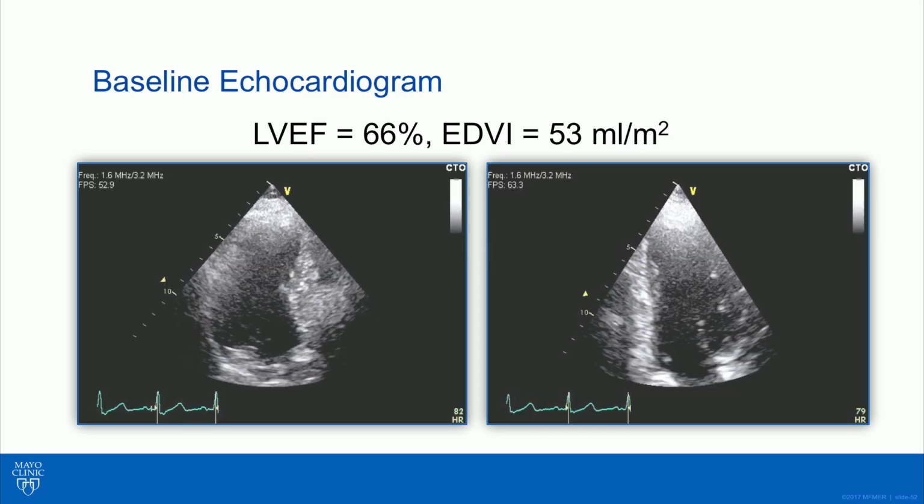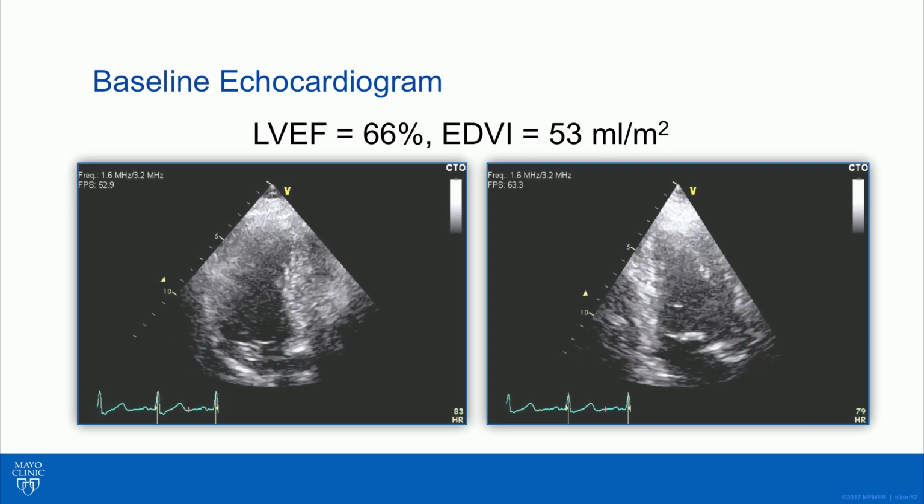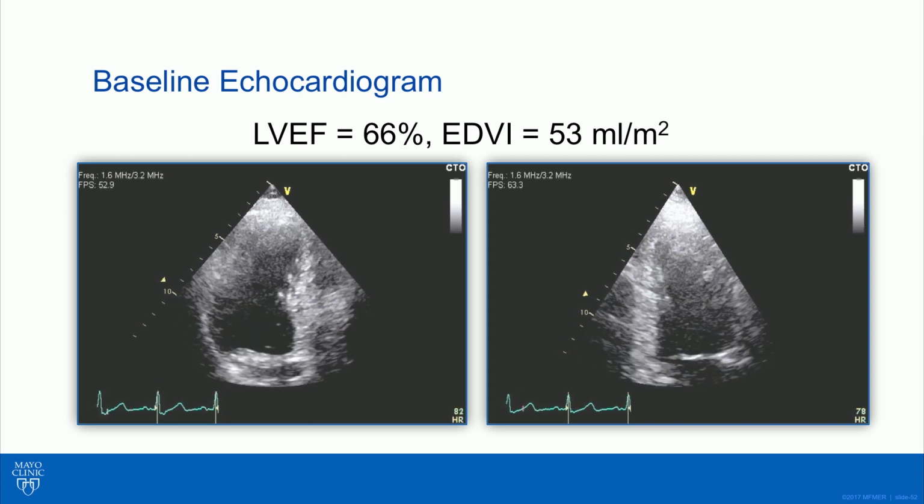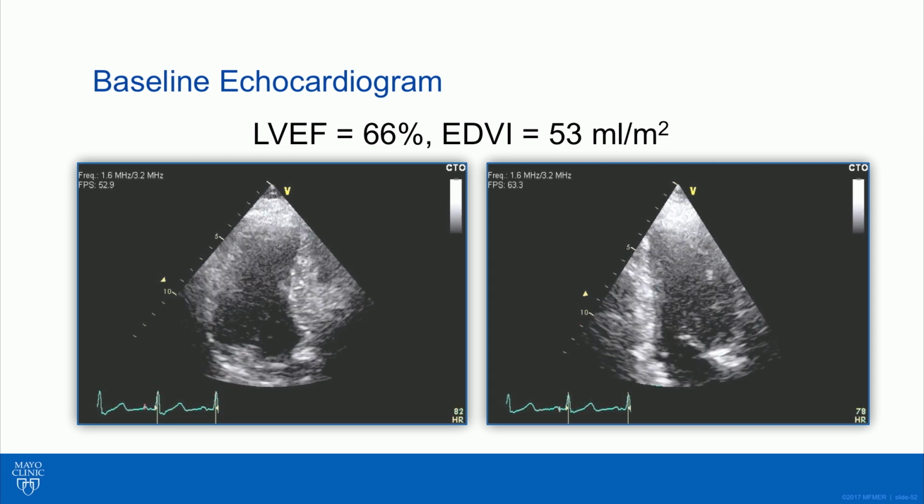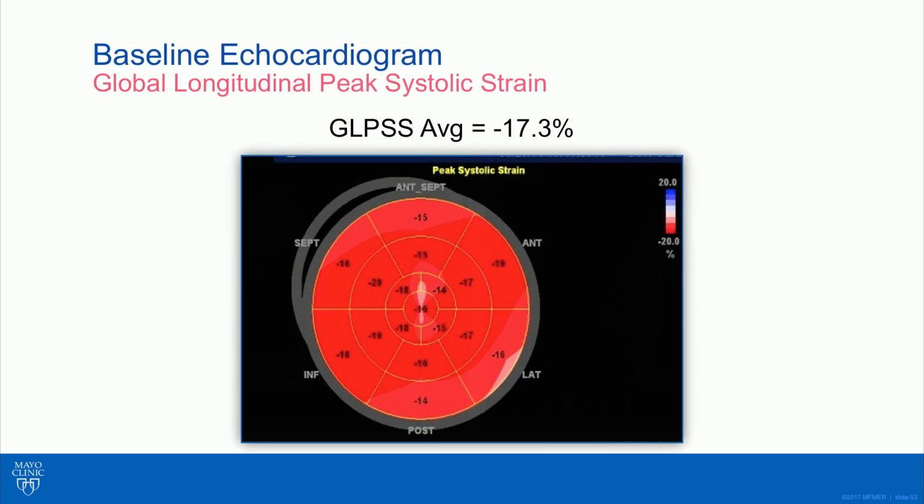So what happened to our 59-year-old gentleman who had AML and this history of hypertension, and he began chemotherapy treatment? We like to see these patients, of course, before they begin their chemotherapy. We do the echocardiogram. His ejection fraction is 66%. We look at his global longitudinal peak systolic strain, and it's minus 17.3%, just a little below the normal reference value. But his ejection fraction is normal at 66%.